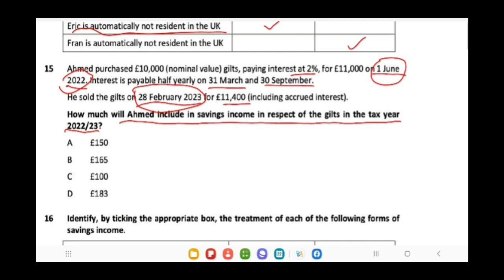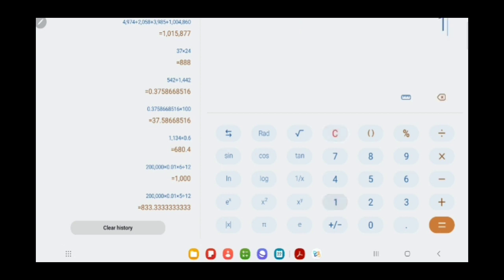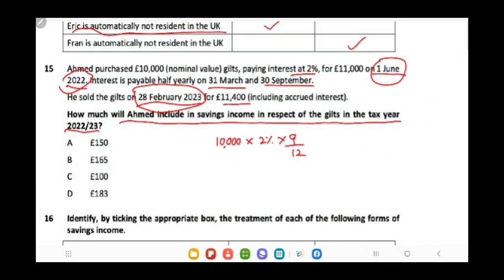So it is June, July, August, September, October, November, December, January, February. So he has held the investment for the 9 months period. So on 10,000 investment, 2% interest for the 9 months period is our answer. So this will be 150. So option is A.